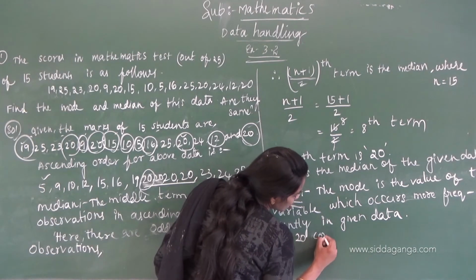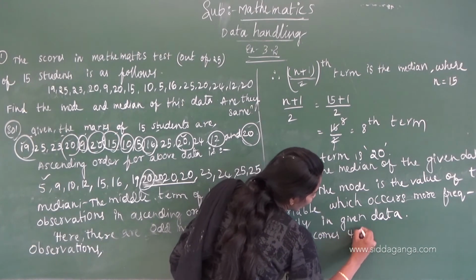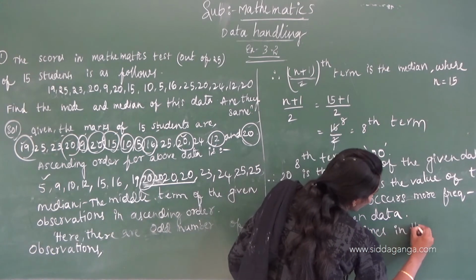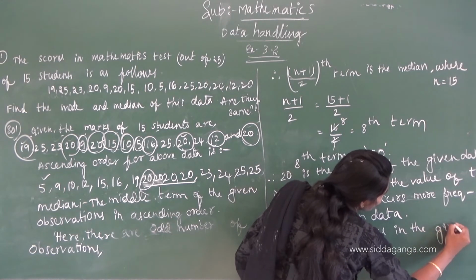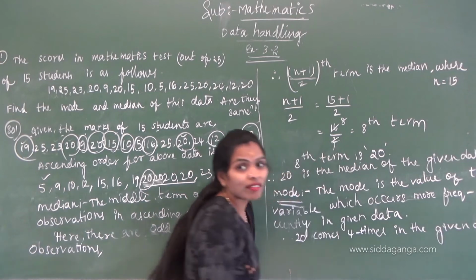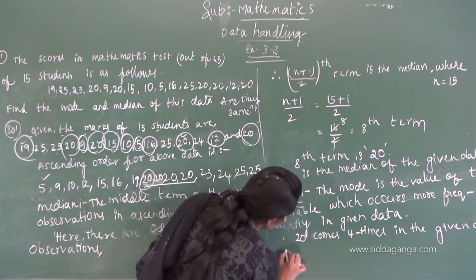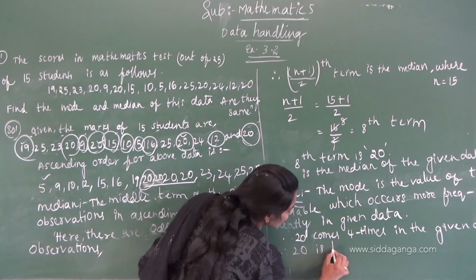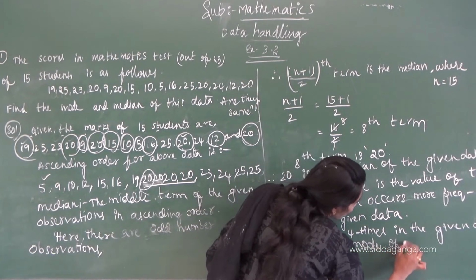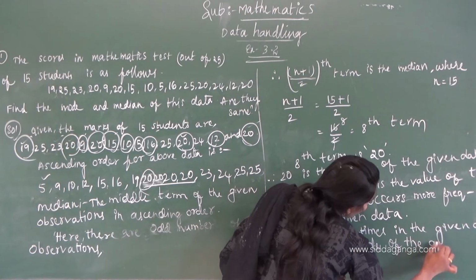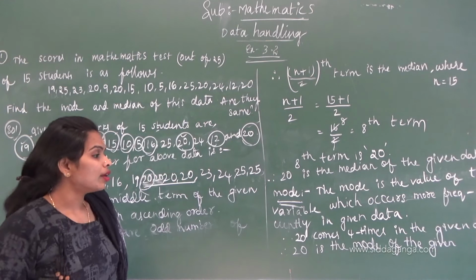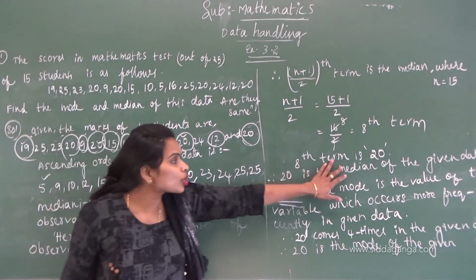Therefore 20 is the mode of the given observations.